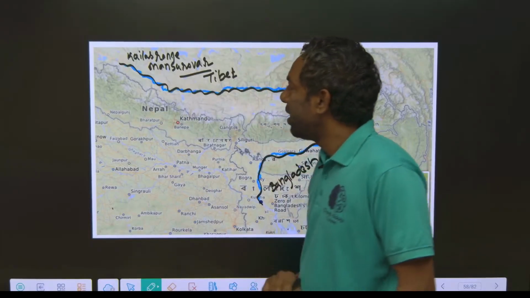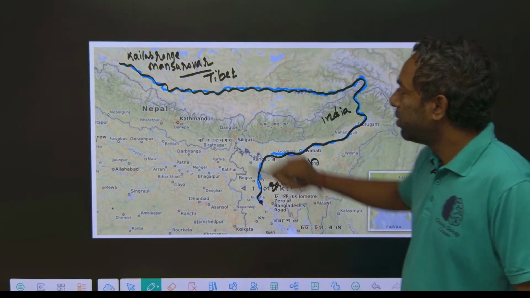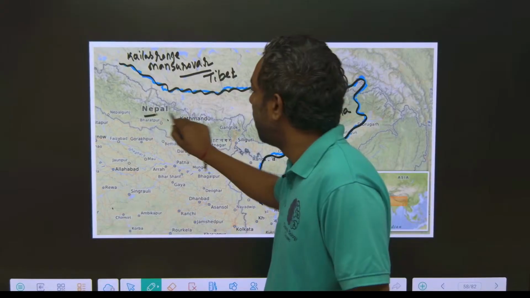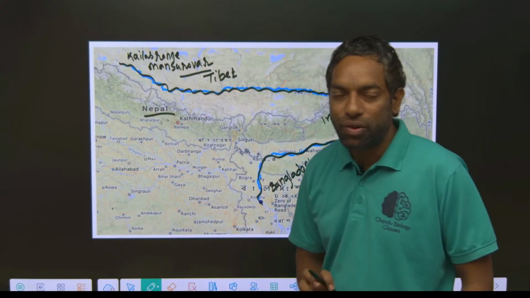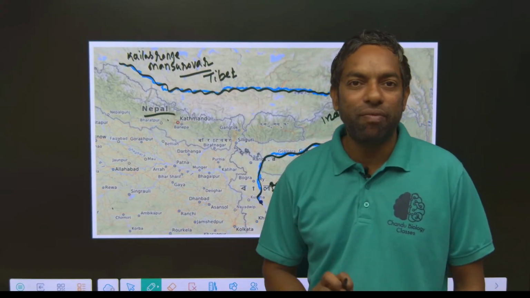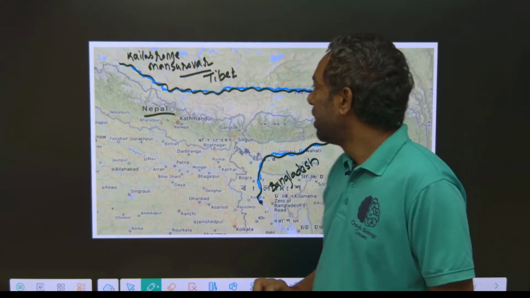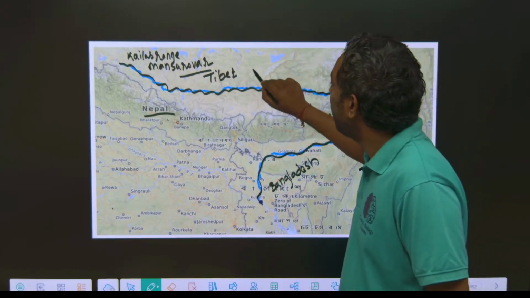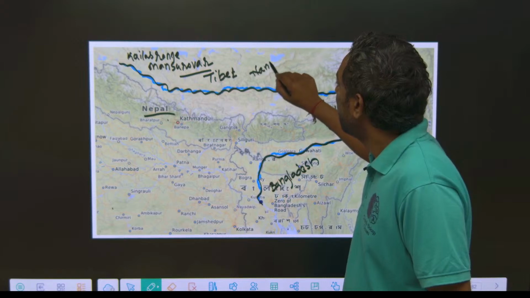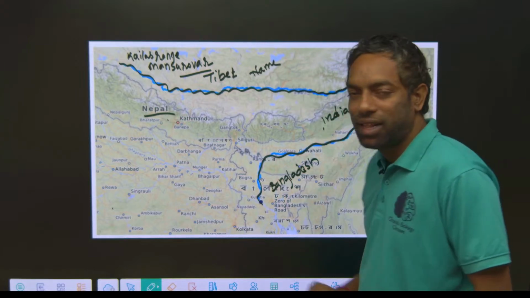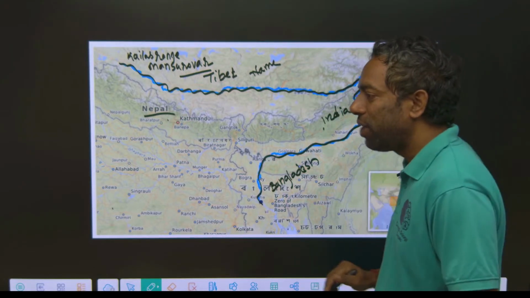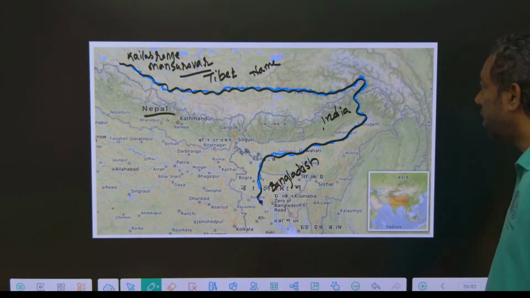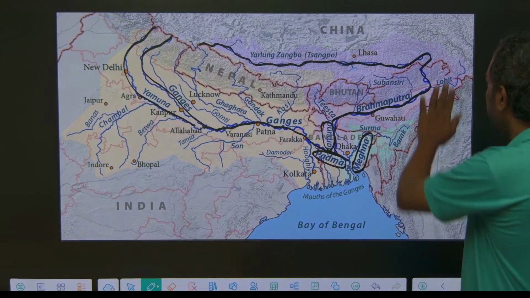The Brahmaputra river flows through three countries. From the Kailas range, it does not flow through Nepal. The Brahmaputra does not flow through Nepal, but the Ganga river does. Of course, there are different names in Tibet, India and Bangladesh. We are going to look into this Brahmaputra river.